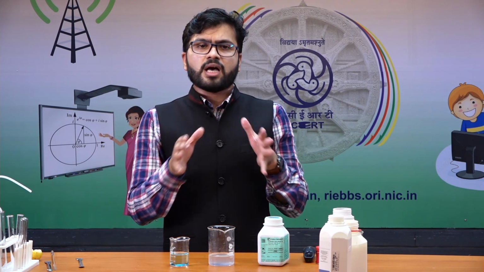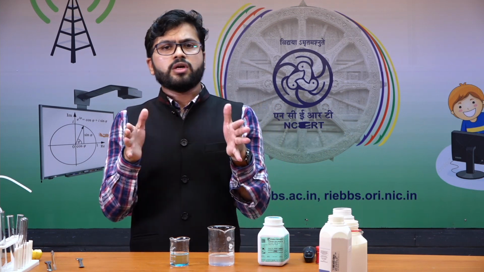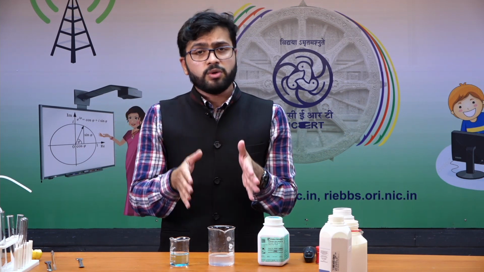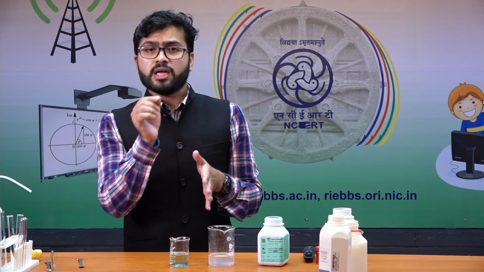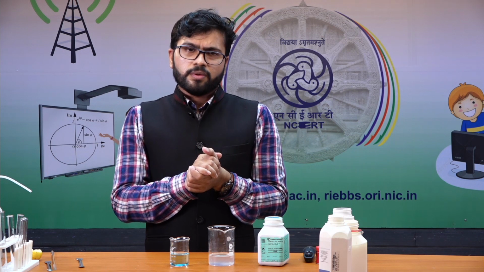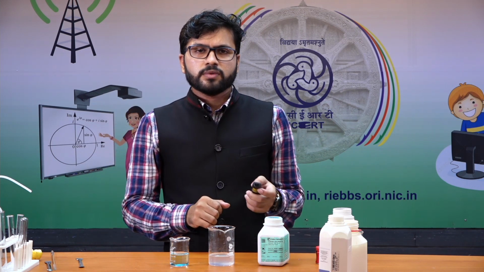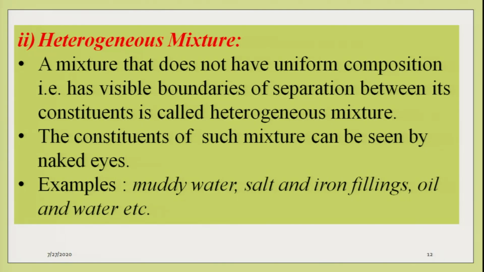So this gives us an idea that homogeneous mixtures are those mixtures in which the components are uniformly distributed. The particles are not visible to our naked eyes. That means we cannot distinguish between water molecules and we cannot distinguish between lemon juice molecules. That means it's a homogeneous mixture. Coming to the heterogeneous mixture, the definition on your screen: a mixture that does not have uniform composition, that is, has a visible boundary of separation between its constituents, is called a heterogeneous mixture.